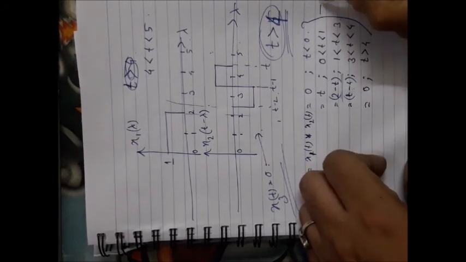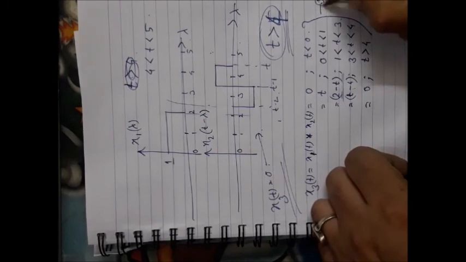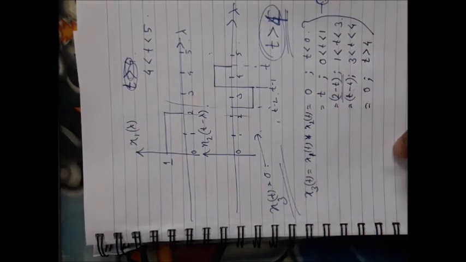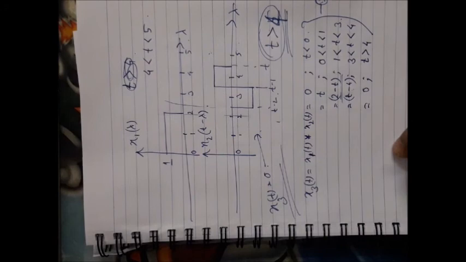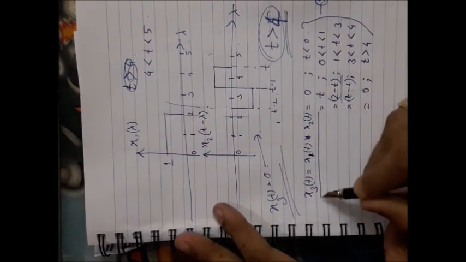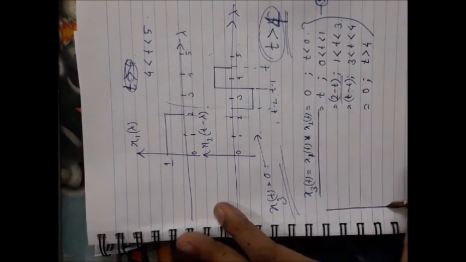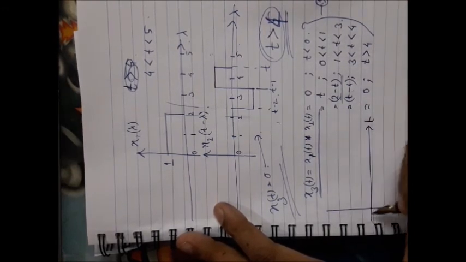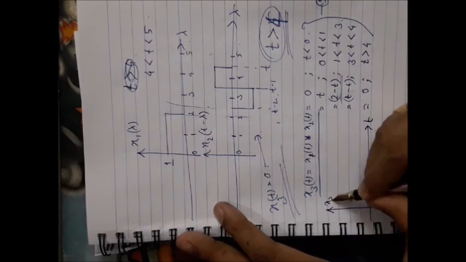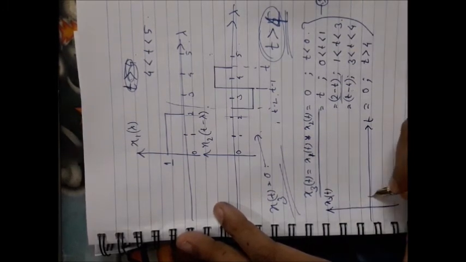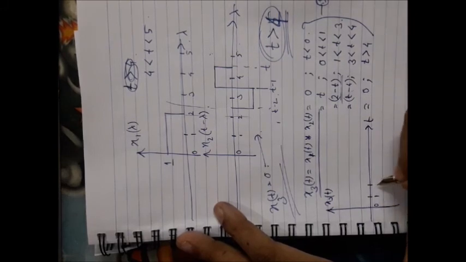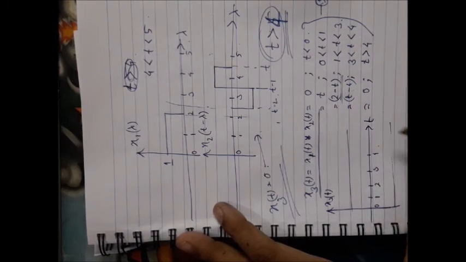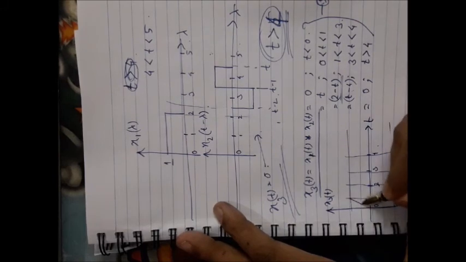For all these cases you get different formulas of the convolution equation. Now it is the final result of the convolution. You can also sketch the waveform from this particular piecewise equation, x3 t. Suppose t equals 1, 2, 3, 4, etc. If you carefully draw it, you will find that it is a triangular signal.